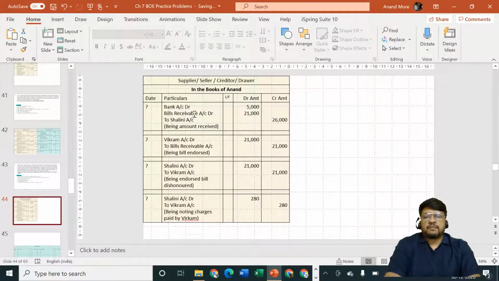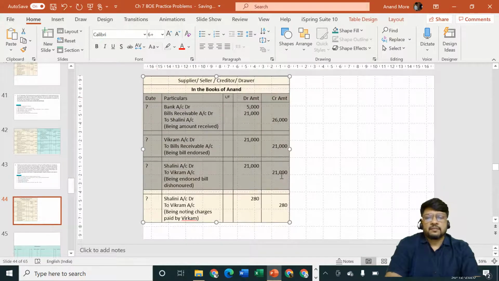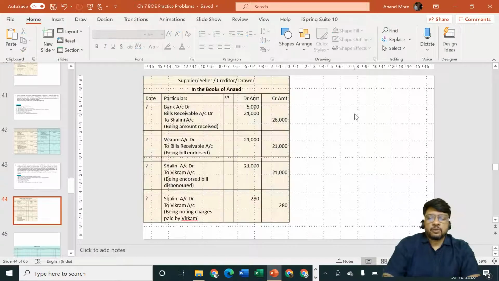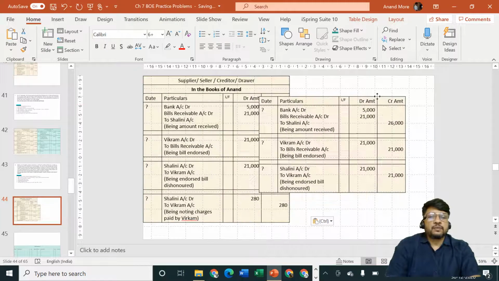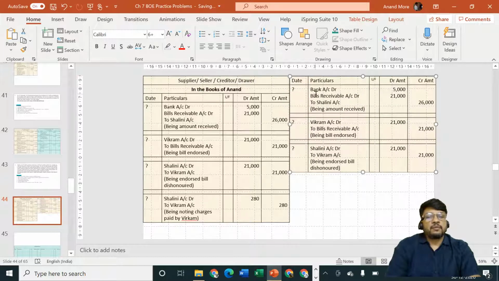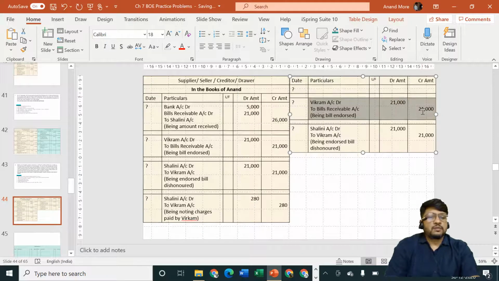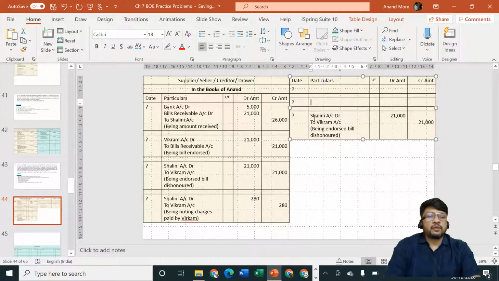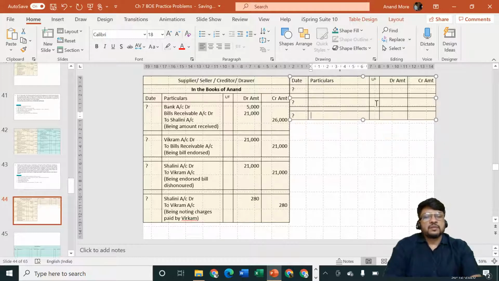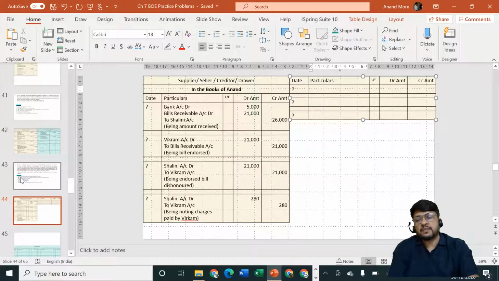Next, after this particular portion is over, Anand is talking to Shalini, and Anand is telling Shalini that you had accepted a bill, an order which I had given in the past, and now you have decided to dishonor the order, which is not good. Your creditworthiness will be lost. Anyway, Notary Public has already noted that you are not a person who honors the commitment. So what can be done? If you are ready to pay me extra interest of rupees 650, then I am ready to give you 1 more month credit.